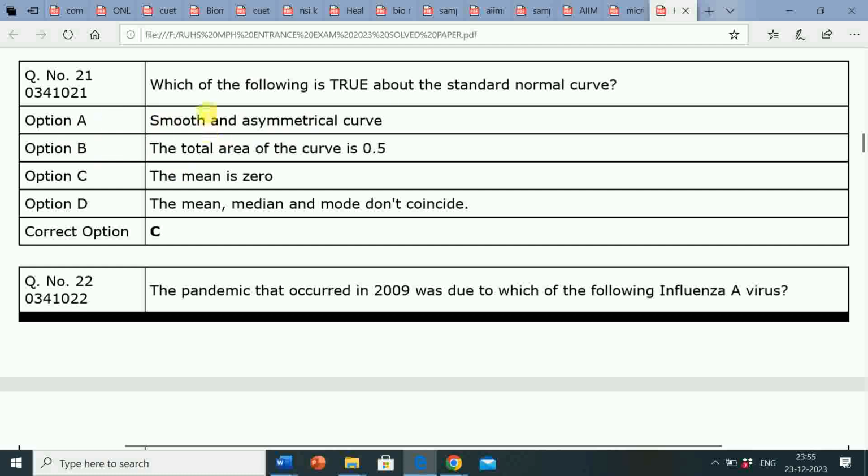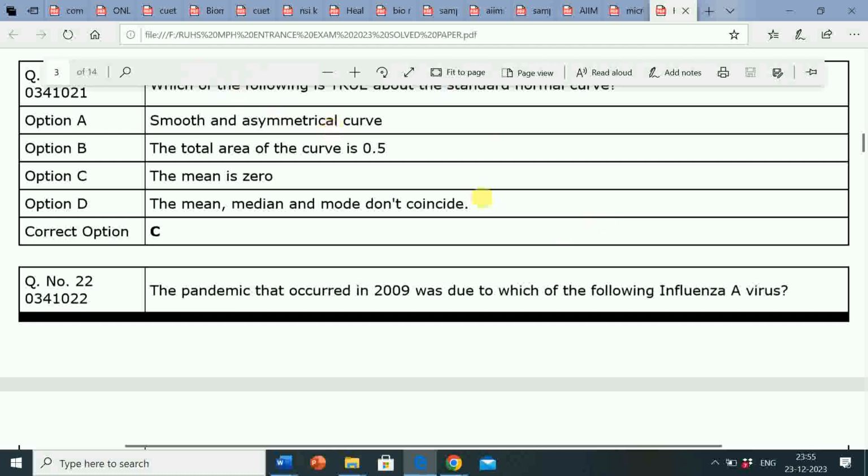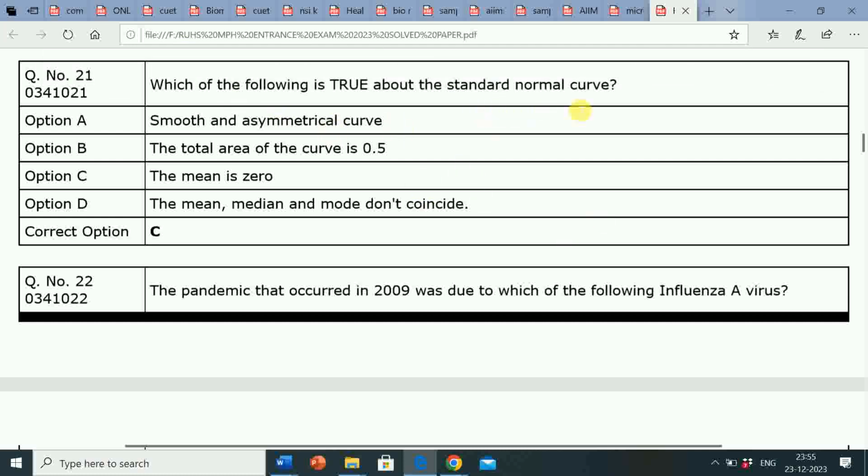So here the first question is, which of the following is true about the standard normal curve? Option A, smooth and asymmetrical curve. Option B, the total area of the curve is 0.5. Option C, the mean is 0. Option D, the mean, median and mode don't coincide. So the correct answer is option C, that is the mean is 0.